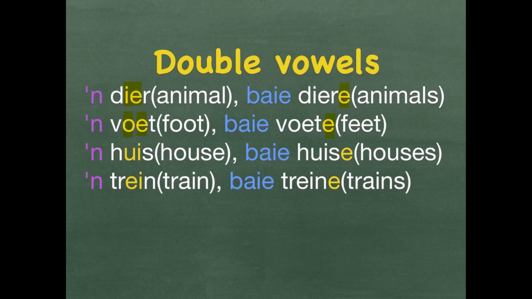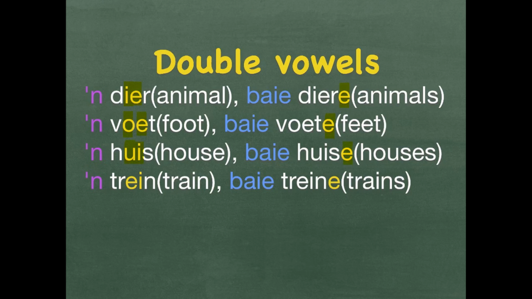The next word is huis. The U and the I together give you an O sound. In English, it means house. A huis, baie huise. Put in plural, you just add an E. That means houses, more than one house.